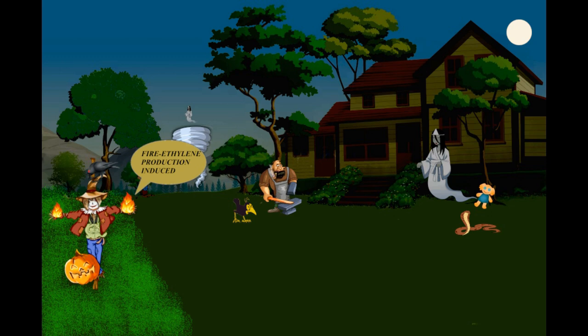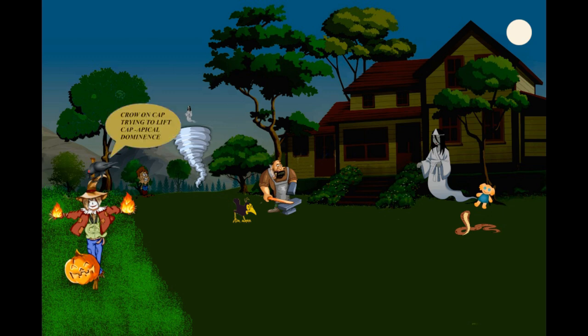The fire in both hands of the scarecrow is a symbol that the lateral growth of the plants is inhibited by auxin. This is a scarecrow, but there is a crow on the cap trying to lift the cap. This is a symbol that auxin is the cause of apical dominance. Auxin induces the tip growth, plant tip growth. It causes apical dominance in plants.